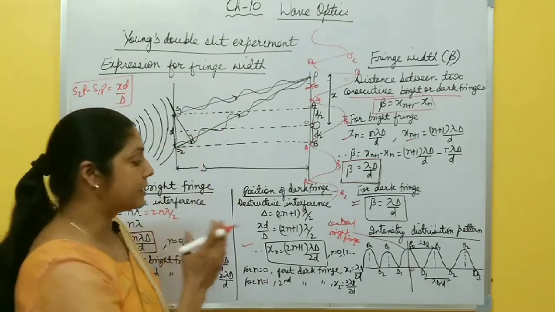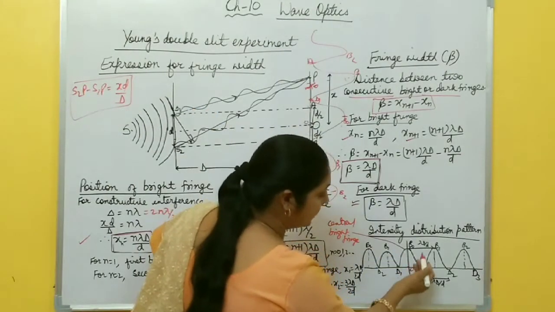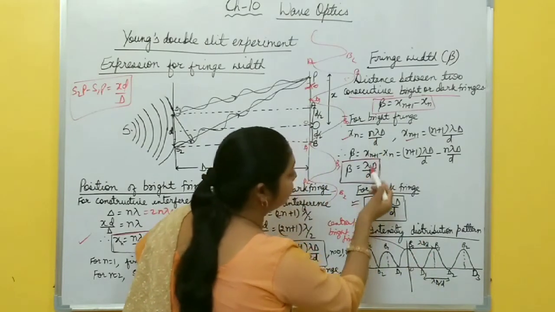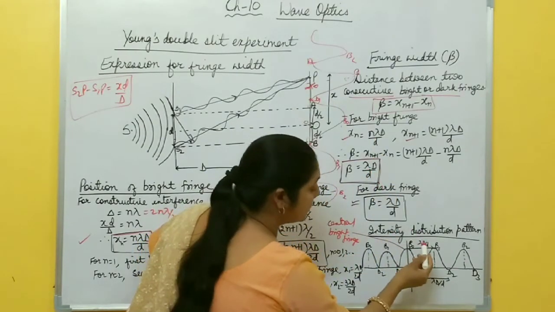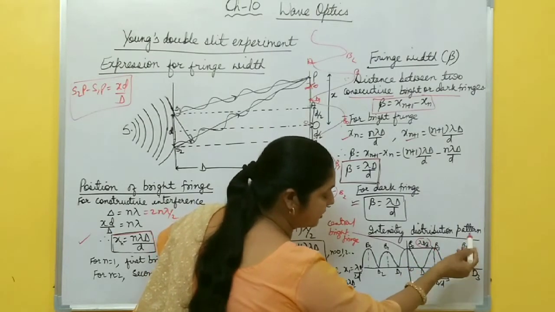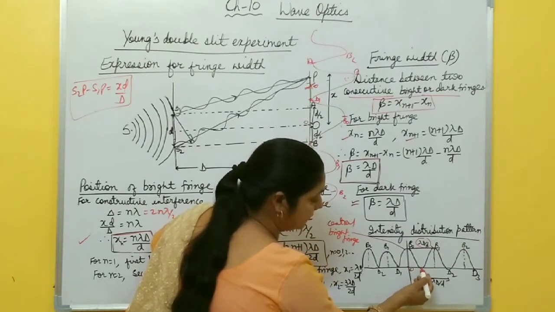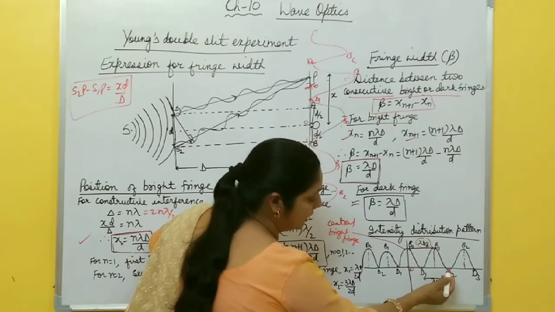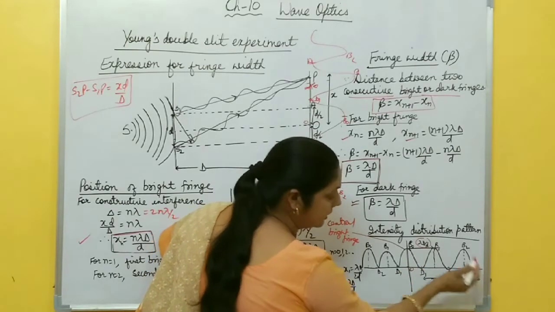Alternate bright and dark fringes are formed. So after the center, at a distance of fringe width, what is it? λD by d. So at a distance of this one, the first bright fringe is formed. Then again the second bright is formed. And here the first dark fringe is formed. Here the second dark fringe is formed. Third dark fringe is formed.